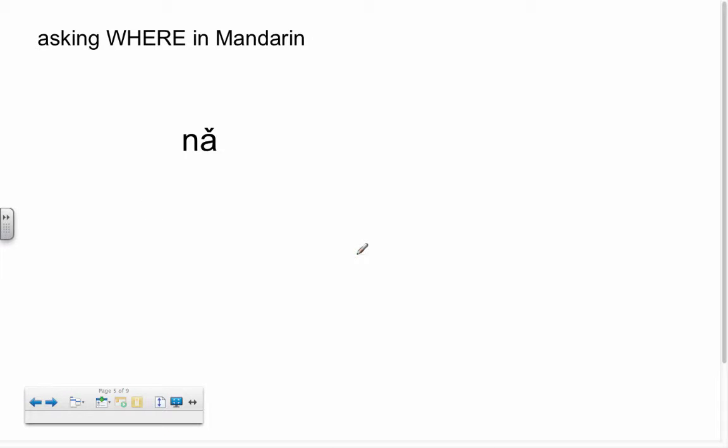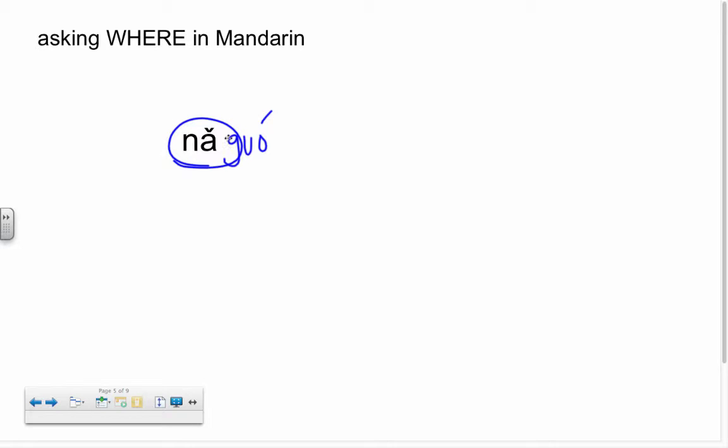So in Mandarin, when we ask where, we're going to use the question word 哪. We already know the question word 吗, which goes at the end of the sentence, and that makes a regular sentence a question, like 我是学生, I am a student. 我是学生吗? Am I a student? It makes it into a question. 哪 means which, and we learned this with 哪国, which means which country.